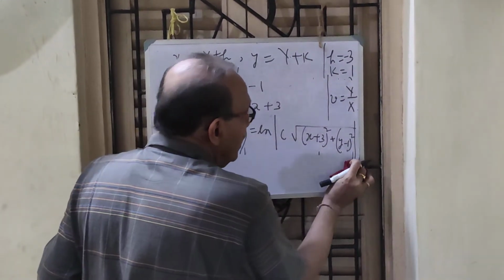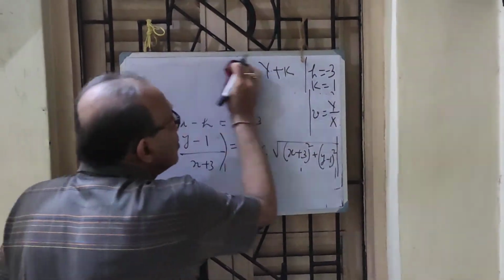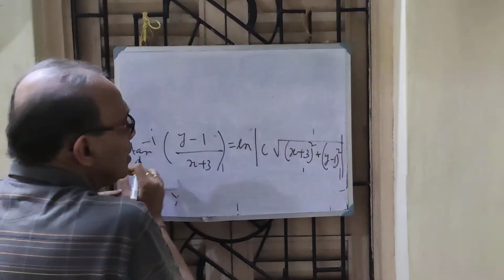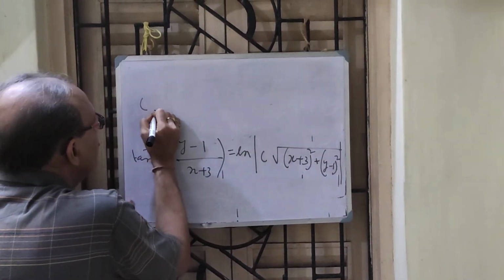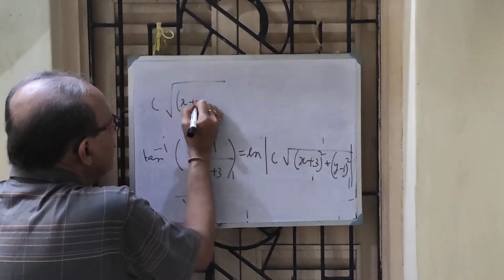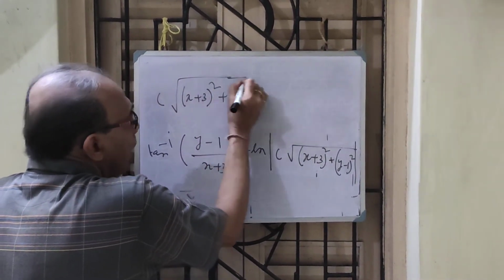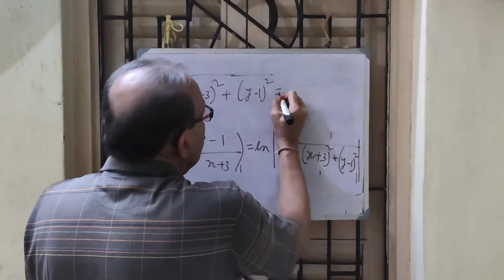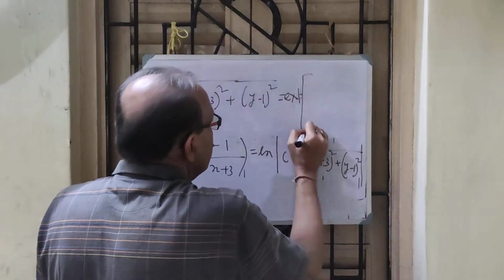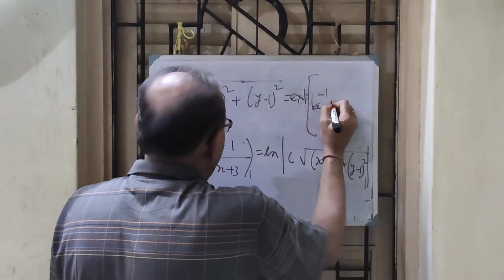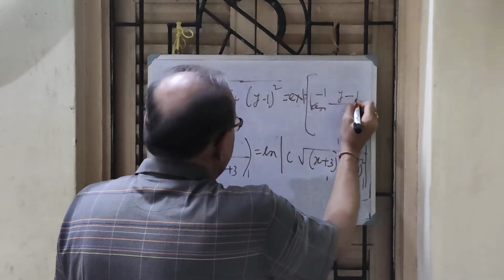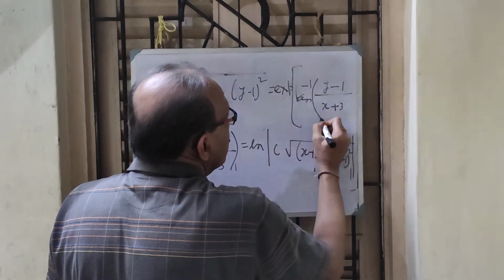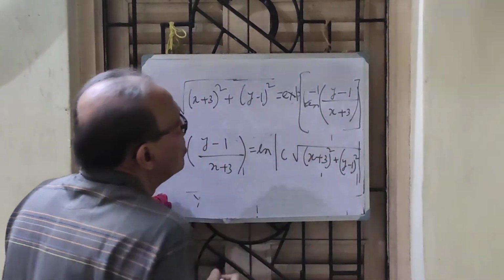Now I can again apply the definition of log. If I apply the definition of log, I at once get c root of x plus 3 whole square plus y minus 1 whole square equal to exponential tan inverse y minus 1 by x plus 3. This is all over, my solution.